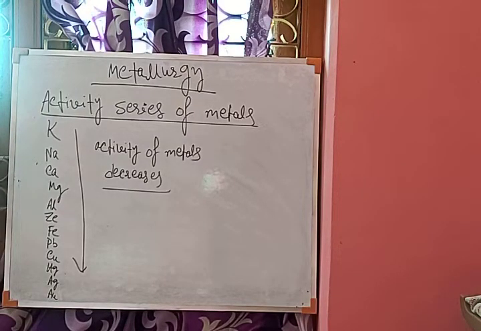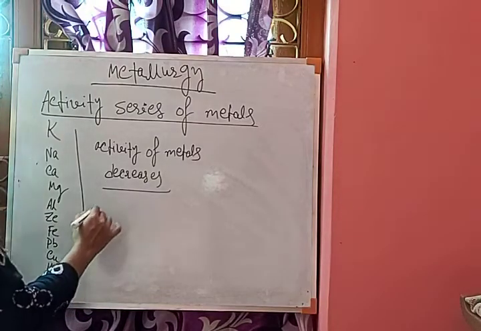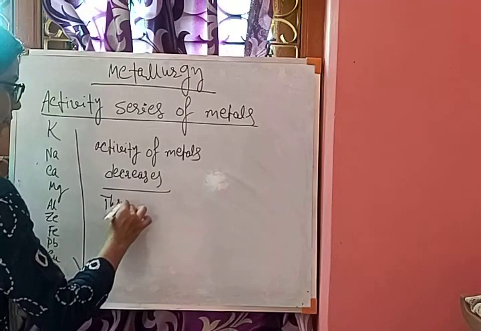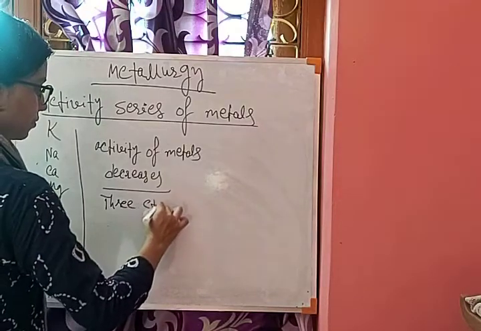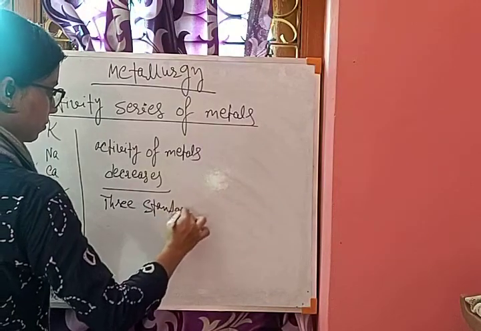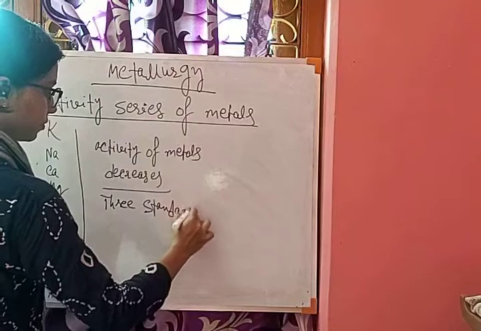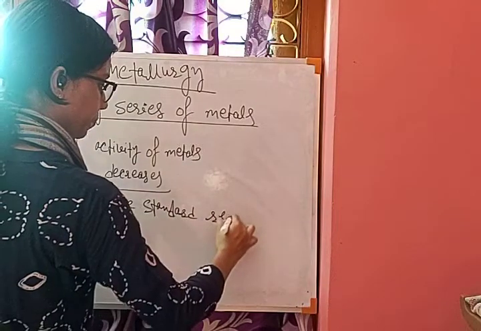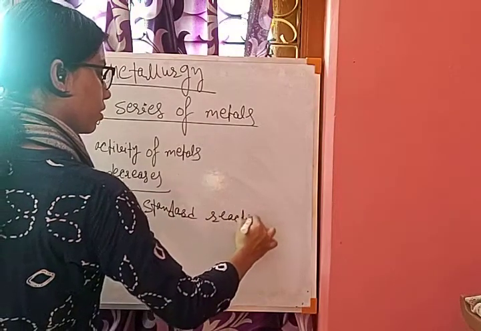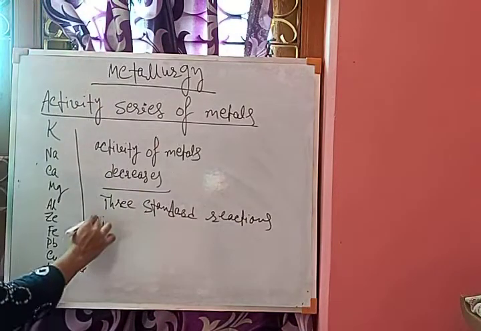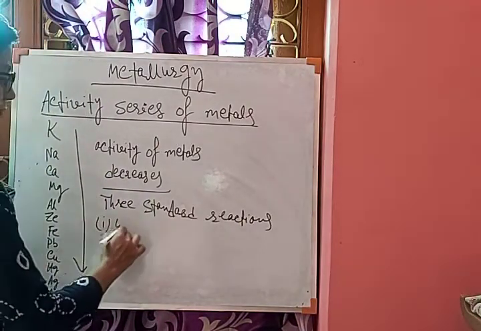So three standard reactions are there to determine the reactivity. The first standard reaction is reaction with water.